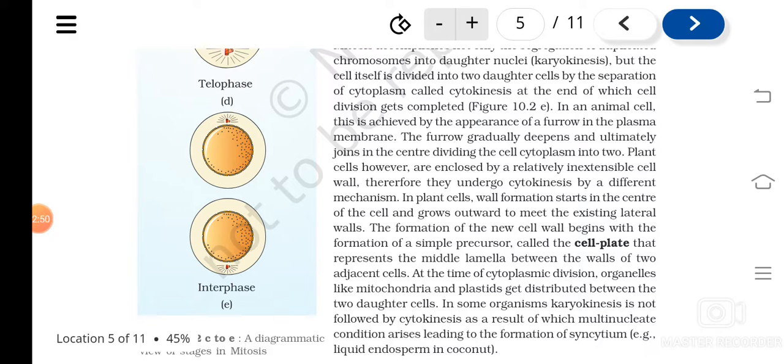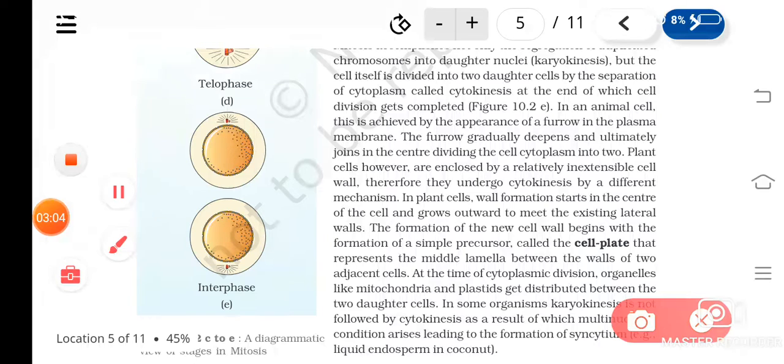But in plant cells, it takes place in another way. Here cytokinesis happens by the formation of a cell plate. The cell plate represents the middle lamella between the walls of the two adjacent cells. A cell plate is formed in the center, and then this cell plate grows towards the sides.